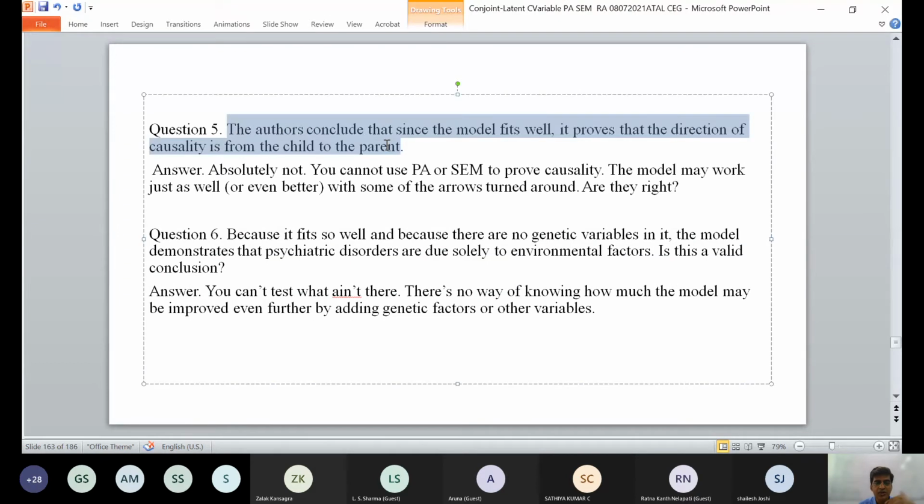Now, the authors conclude that since the model fits well, the direction of causality is from child to parent. But you cannot use structural equation modeling or path analysis to prove causality, as the model may work just as well if some of the arrows turn around. Now I will give you one mock exercise as well. Since it fits so well, no genetic variable model demonstrates that psychiatric disorder is due solely to environmental factors. Is it a valid conclusion? You cannot test. There's no way of knowing how much the model may be improved even further by adding genetic factors.